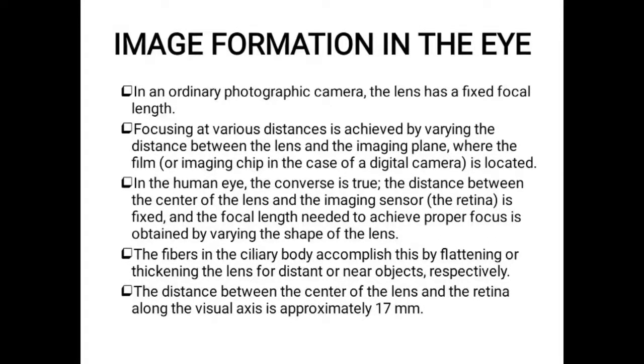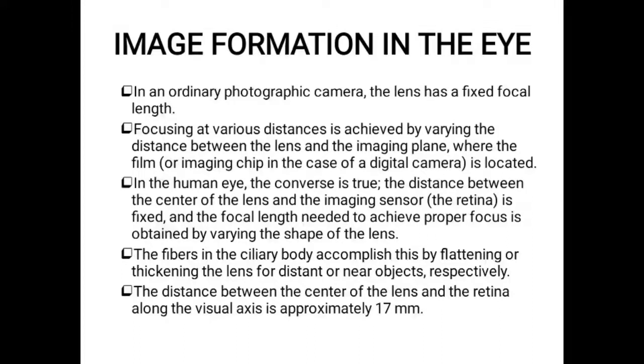So far we have seen how the image is processed in the retina, what the receptors do for the formation of the image in the retina, and the structure of the eye. Now we are going to see about image formation in the eye, how the light enters the eye, and based on that light how the image is formed in the retina.